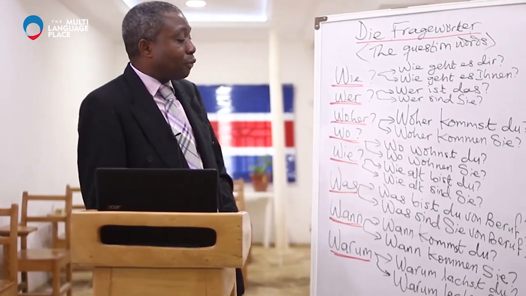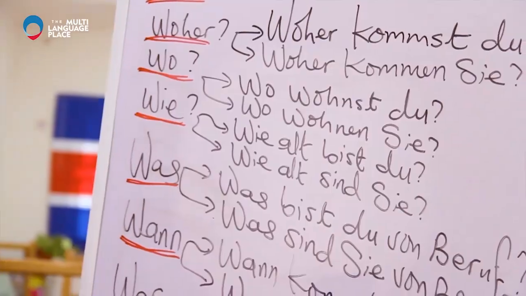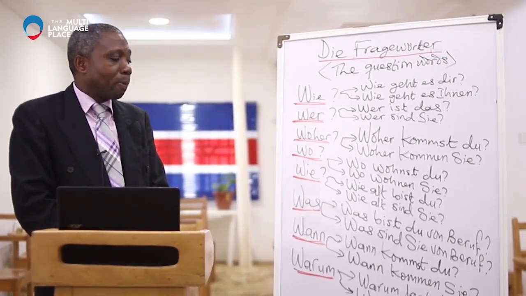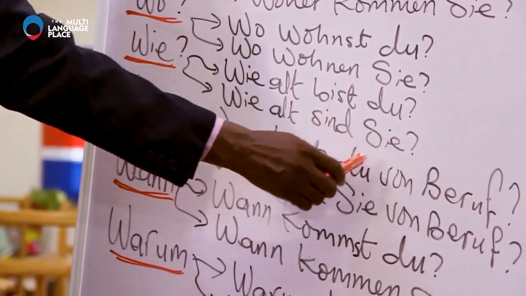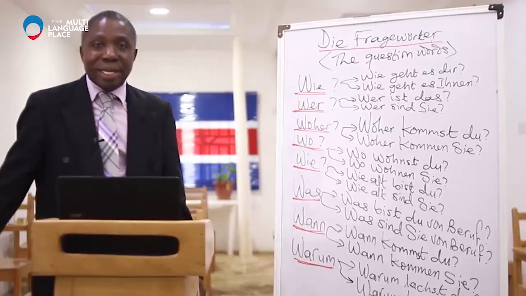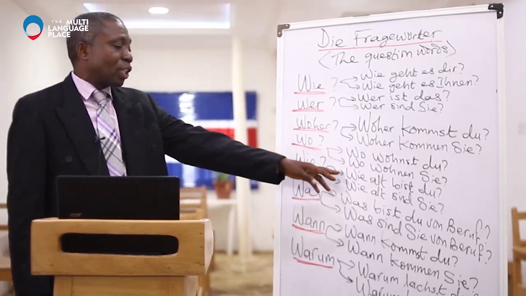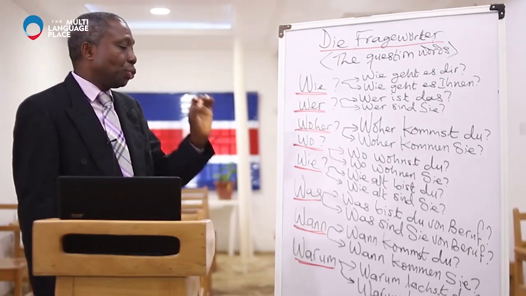So I come back to wie. Wie alt bist du? Say it after me. Wie alt bist du? And then the second one, wie alt sind Sie? Of course, the first one is the informal. The second one is the formal. And this question is asking, how old are you?